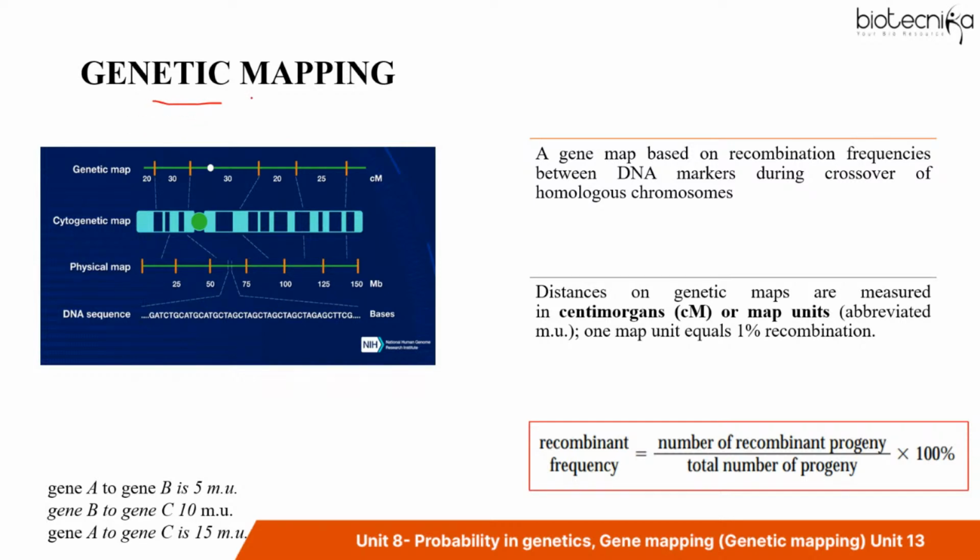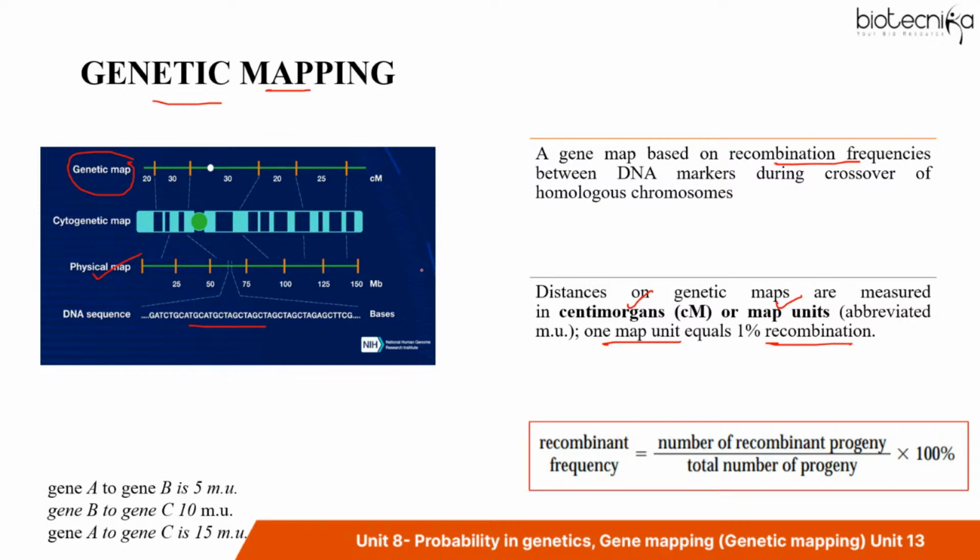Now, there are two types of maps, genetic and physical. Genetic maps are based on recombination frequencies and are measured in centimorgans or map units. So these are the units that we use for a genetic map, and one map unit is always equal to 1% recombination. However, physical maps are measured in terms of base pairs.